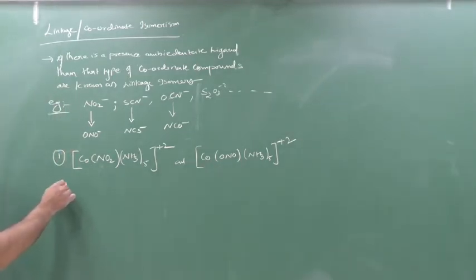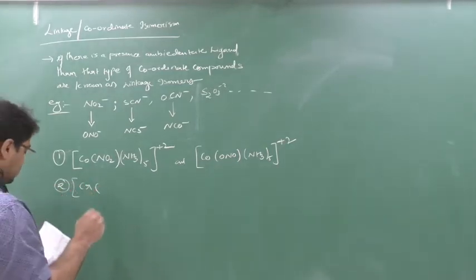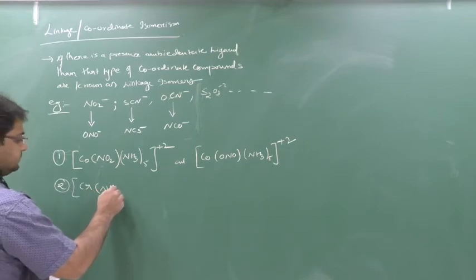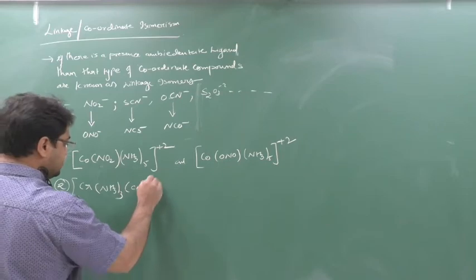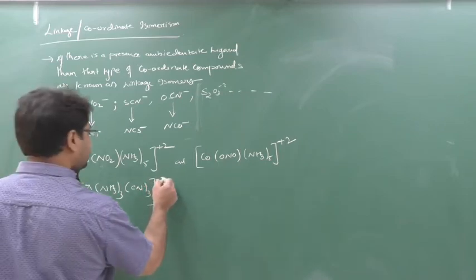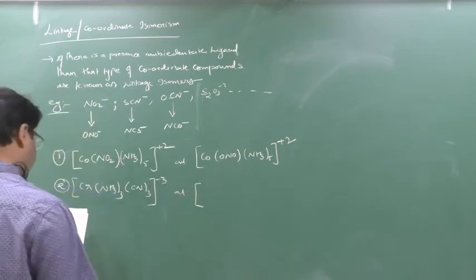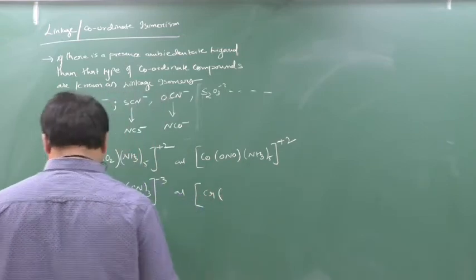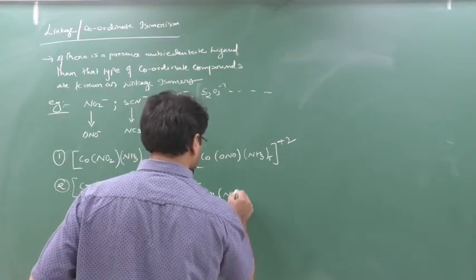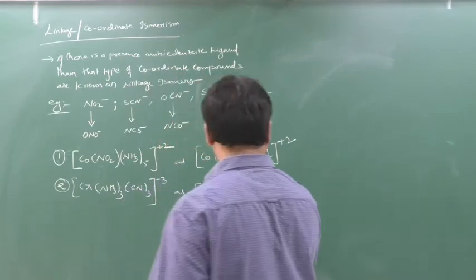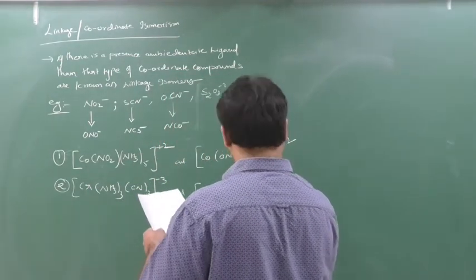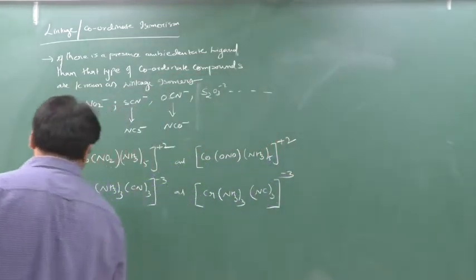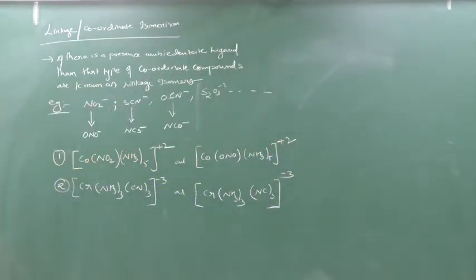Yes or no? Second example: [Cr(NH3)3(CN)3] and [Cr(NH3)3(NC)3]. See here. First we will scan this, and we will see the compounds have the same molecular formula.